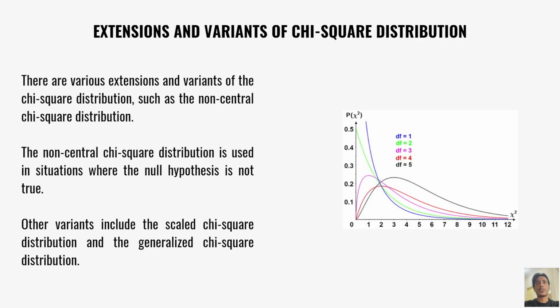Extensions and variants of the chi-square distribution. There are various extensions and variants of the chi-square distribution, such as the non-central chi-square distribution. The non-central chi-square distribution is used in situations where the null hypothesis is not true. Other variants include the scaled chi-square distribution and the generalized chi-square distribution.